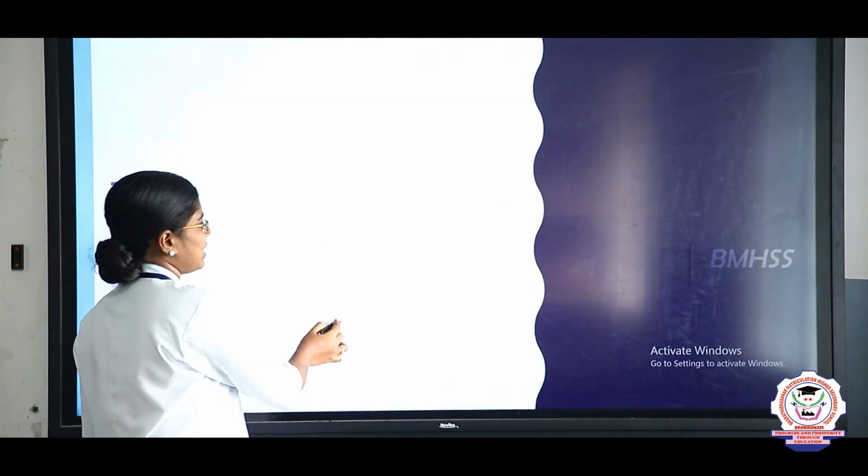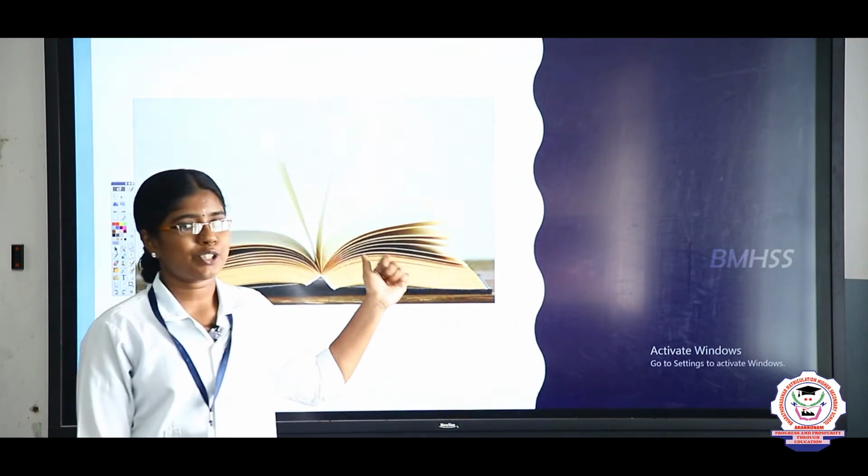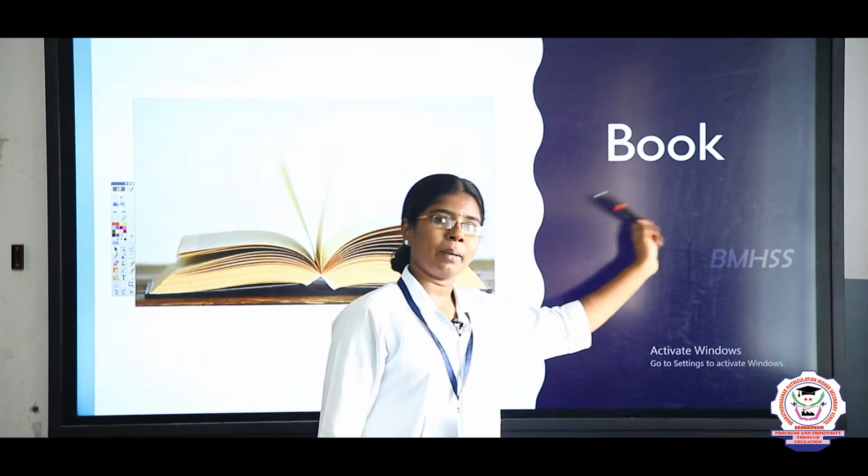The next one is, see, book. What is it, children? Yes, this is the picture of a book. The spelling of the word book is B-O-O-K, book. What is it?